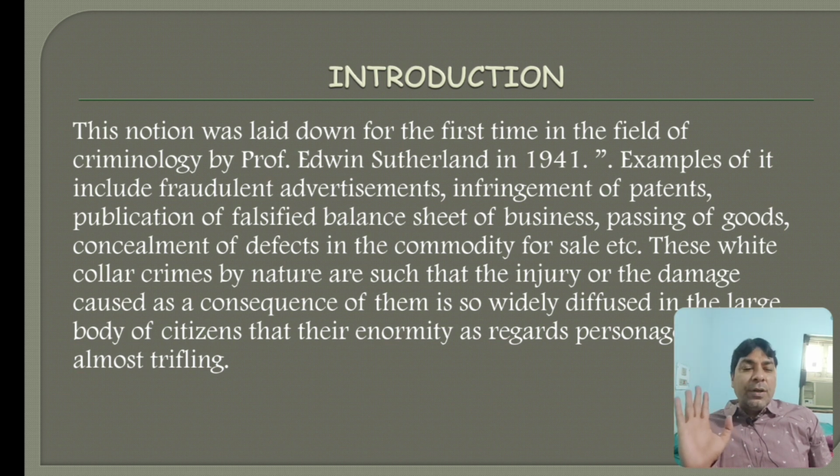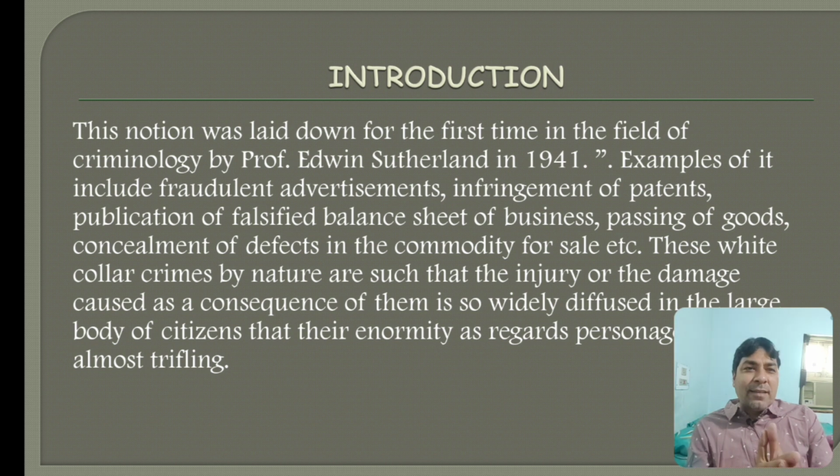Examples of it include fraudulent advertisement. Through the advertisement, if a person tries to deceive any person, it comes under the category of fraudulent advertisement.